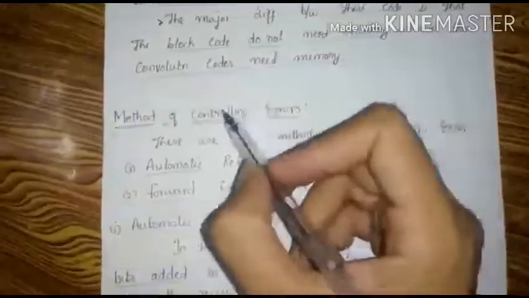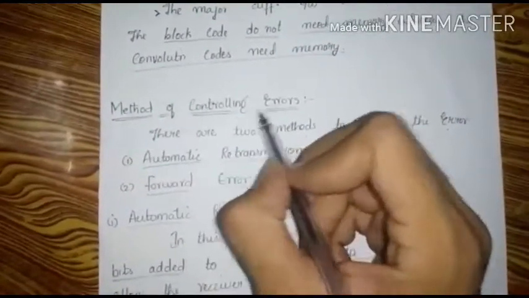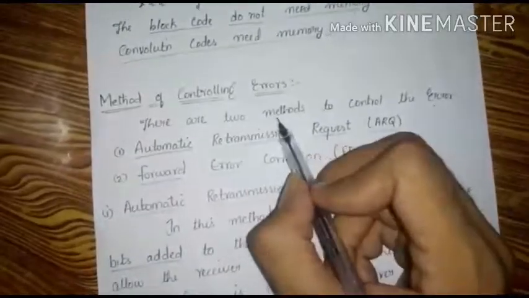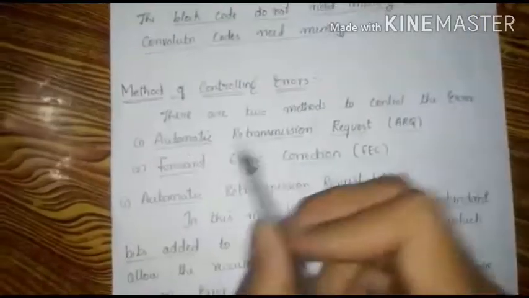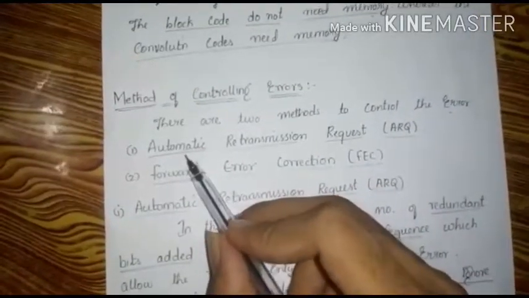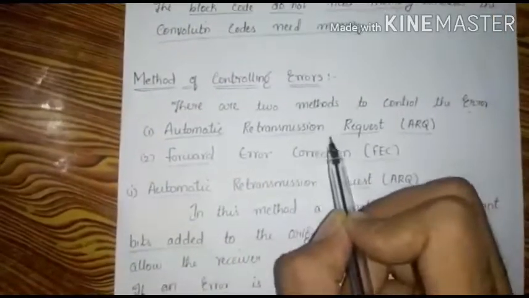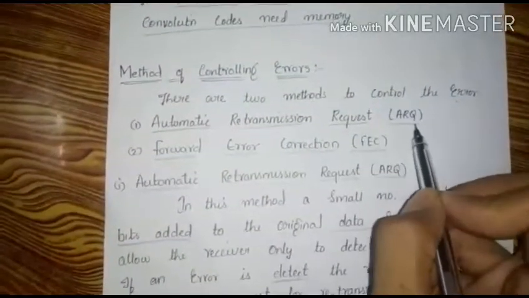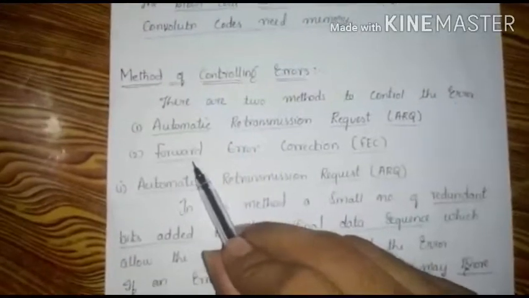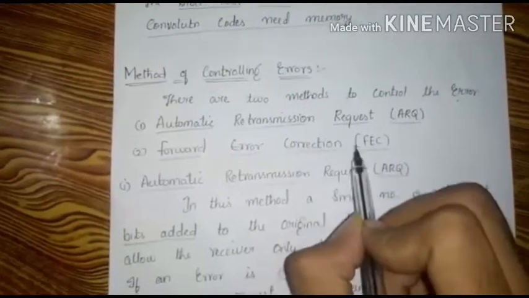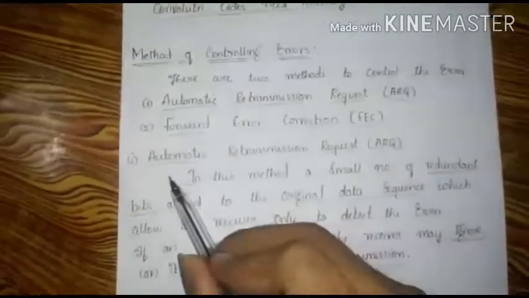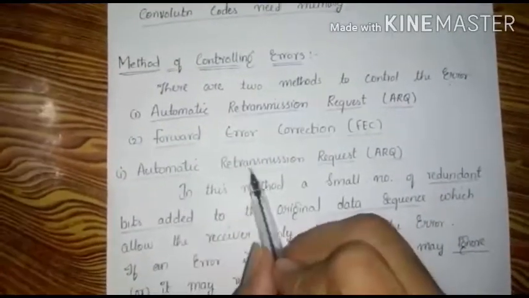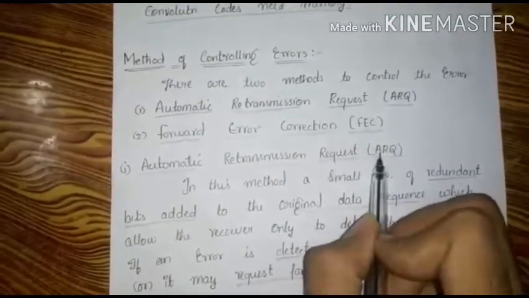Next we will discuss methods of controlling errors. There are two methods to control the error. The first one is automatic retransmission request, which is also called ARQ, and the second one is forward error correction, which is also called FEC. The first one is automatic retransmission request, ARQ.